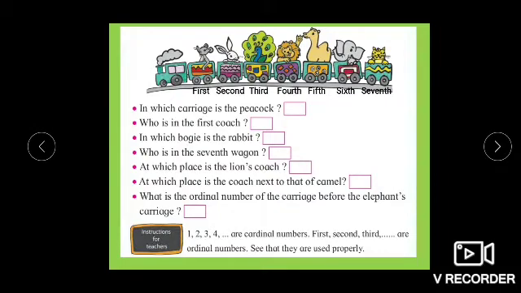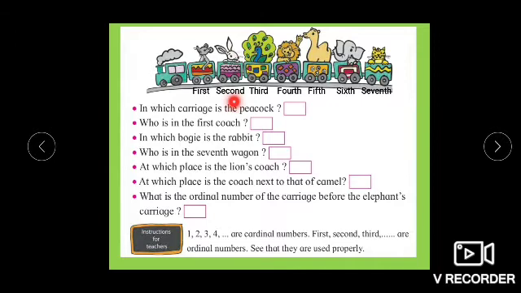So children, here there are a total of 7 carriages. Let's count. 1, 2, 3, 4, 5, 6, 7. In which carriage is the peacock? So we are going to look at the animal's position. So the peacock is in the 3rd carriage. We are going to write 3rd. Who is in the 1st coach? In the 1st coach there is a mouse. In which bogie is the rabbit?